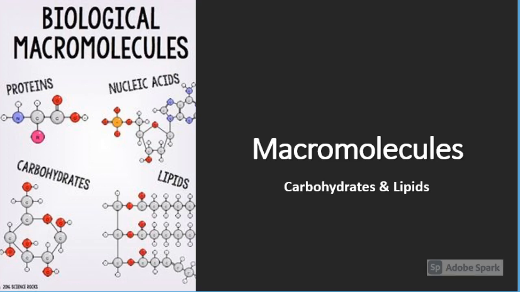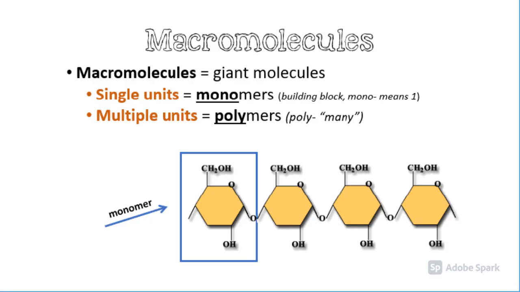Today we will look at carbohydrates and lipids. Both of these macromolecules are composed solely of carbon, hydrogen, and oxygen. Most macromolecules are polymers. These are long molecules consisting of many similar building blocks called monomers. When many monomers are attached together, they make what is known as a polymer. The prefix poly means many. Carbohydrates, proteins, and nucleic acids are all polymers. The only exception is that lipids are not.